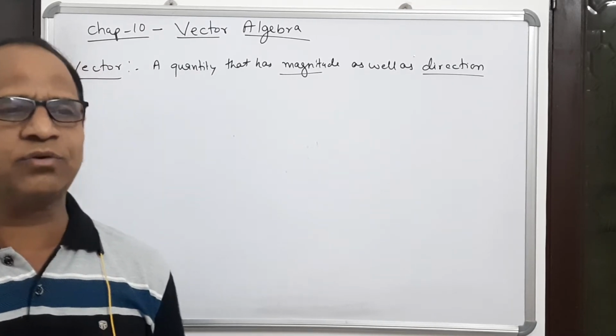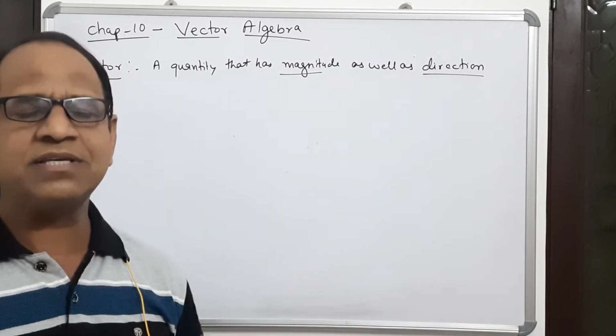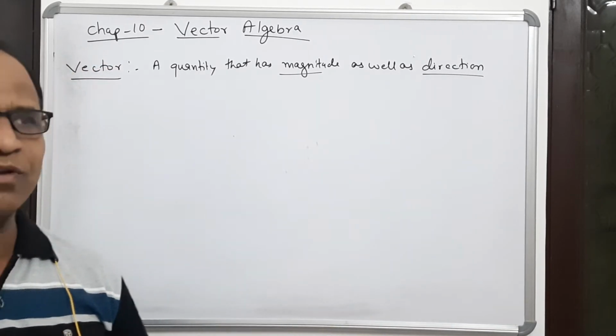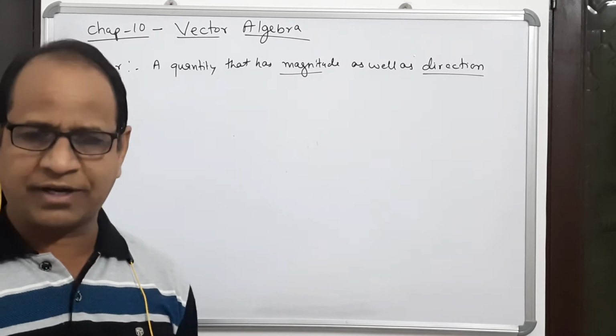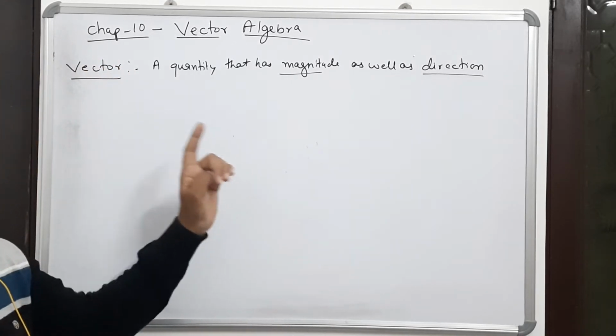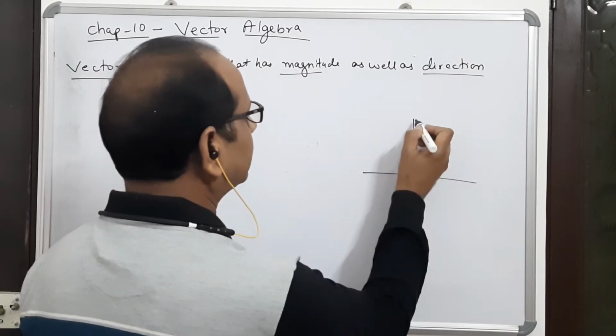Like I am just telling you, a person is moving 2 kilometer. Yes, means he is covering a distance of 2 kilometer. That distance will be in any direction, so we can say that distance is a scalar quantity. Whereas suppose a person is moving 2 kilometer from one particular place in the north direction.